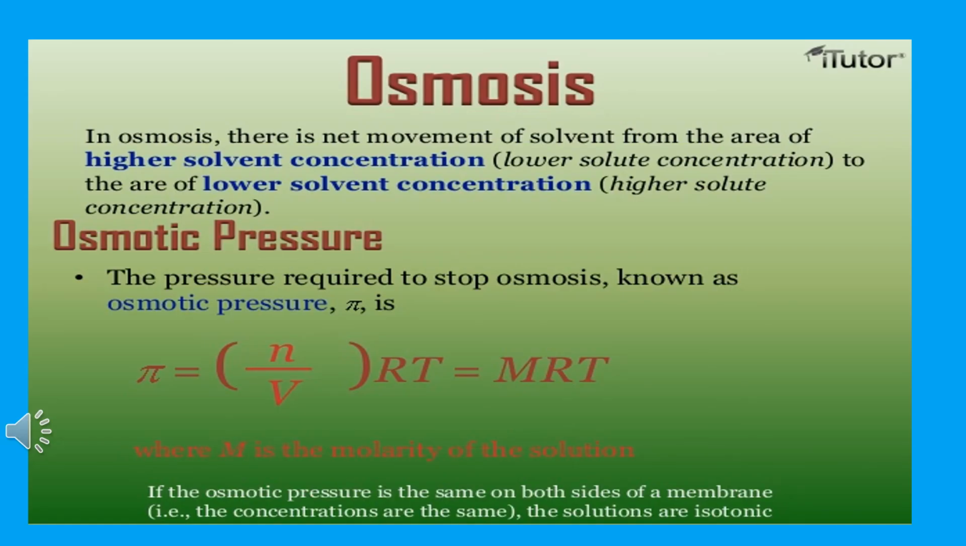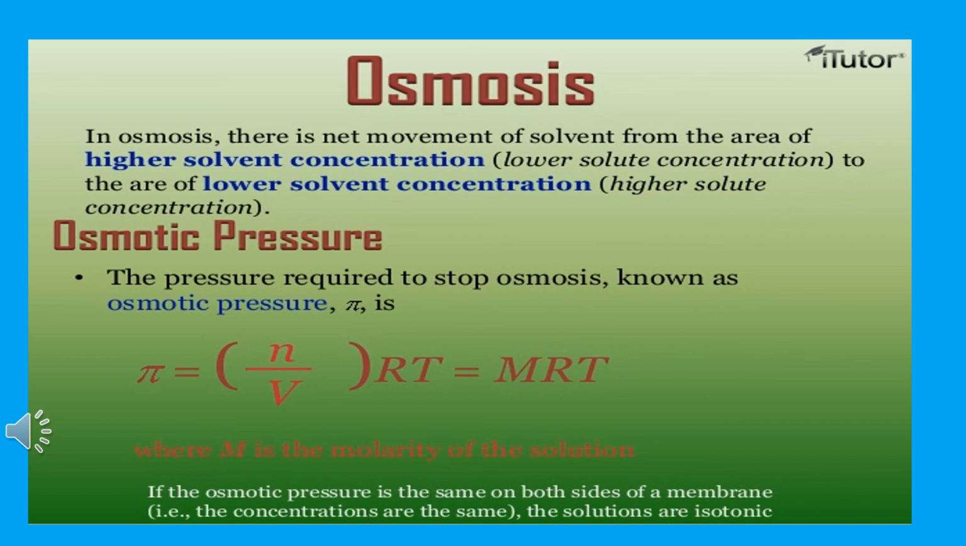In osmosis, there is a net movement of solvent molecules from the higher solvent concentration to lower solvent concentration, that is solution. So, the inflow of solvent molecules into the solution when these are separated by a semi-permeable membrane is called osmosis. Osmotic pressure is the pressure which stops the osmosis process, and it is the pressure which is required to prevent the osmosis process.